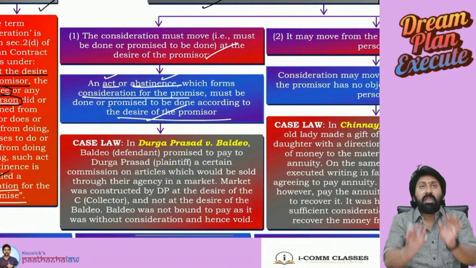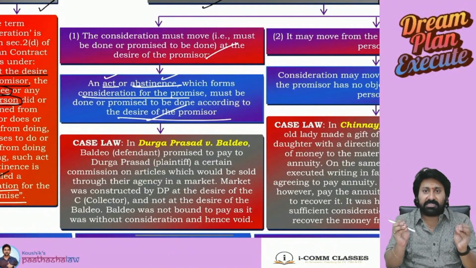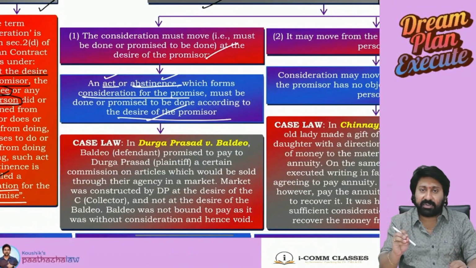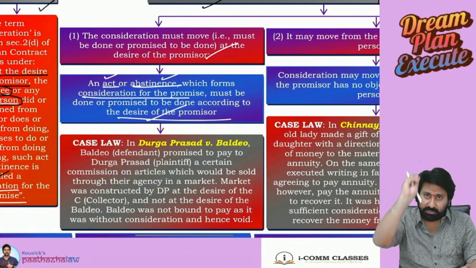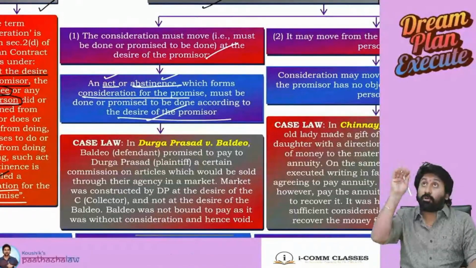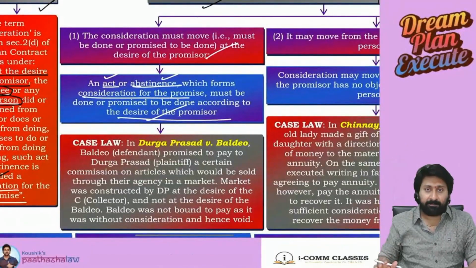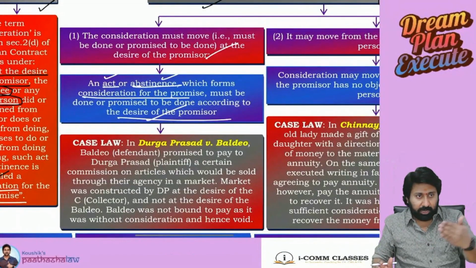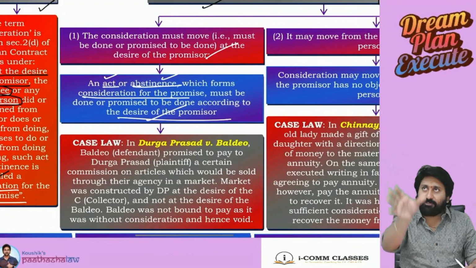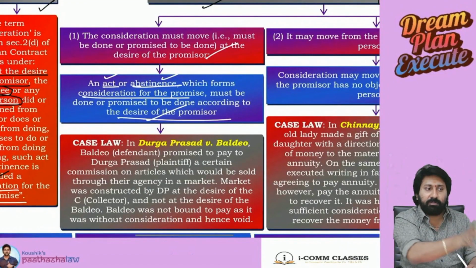Simply to say, fixing the amount of consideration, or what to do or what not to do as a consideration, will be fixed by the promisor. The promisee should not presume that this is a proper consideration. I am running an institute. You came to me and said, I want CA Inter coaching. I said, yes, sir, these are all the faculties, these are all the subjects, these are all the books we will give.